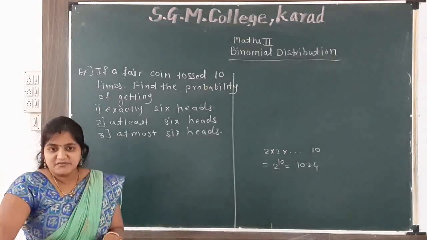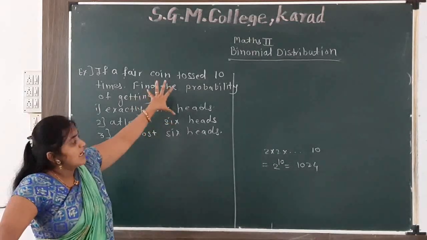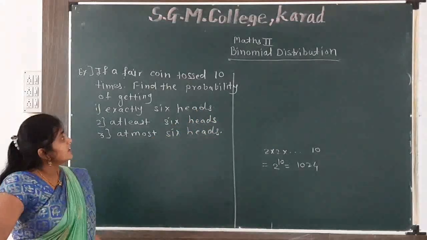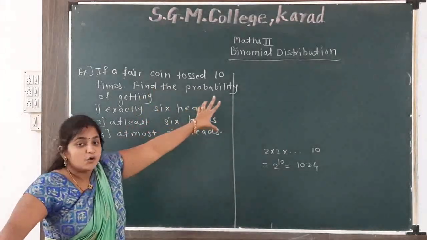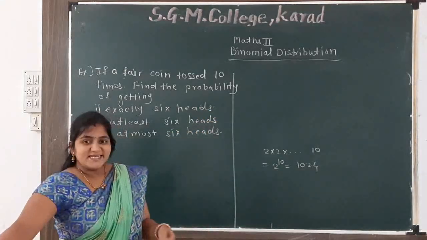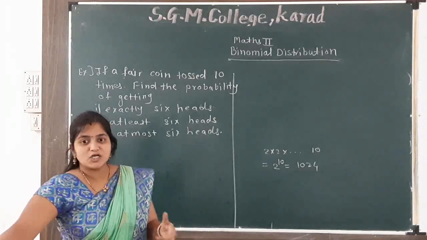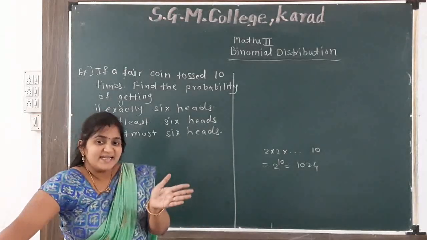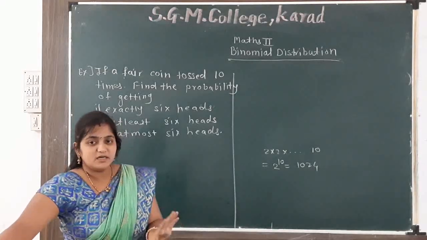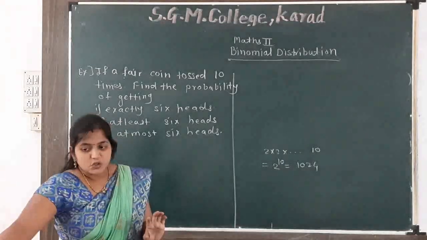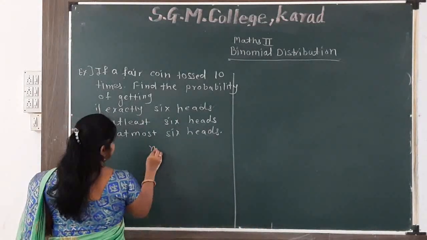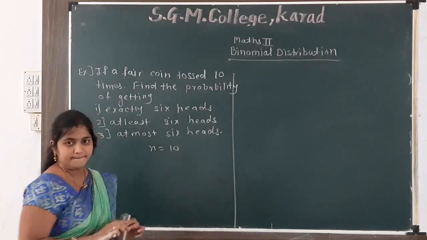So we check here first. Does this experiment belong to Bernoulli trials? Yes, it does, because the coin is tossed repeatedly and we can stop after a finite number of times. After 10 tosses we stop, so n is equal to 10, a finite number.